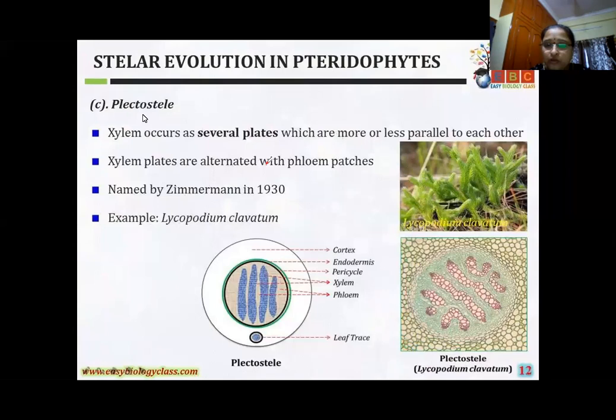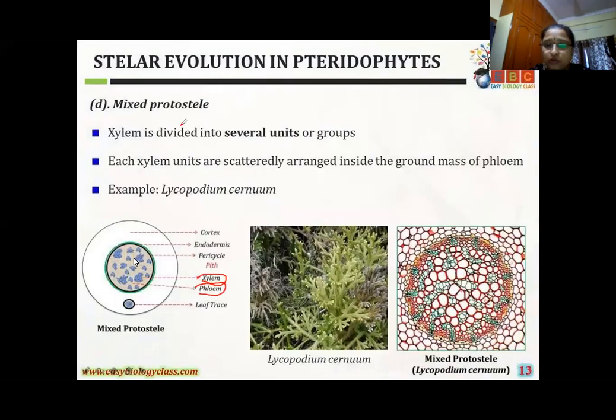The third one, protosteel. Here, what happened? If you do section cutting, in cross section the steel xylem appears in the form of irregular patches, irregular groups embedded in the ground mass of phloem. The best example is Lycopodium cernuum. That is the best example of mixed protosteel. Okay girls, did you understand this one, mixed protosteel? Yes, ma'am.